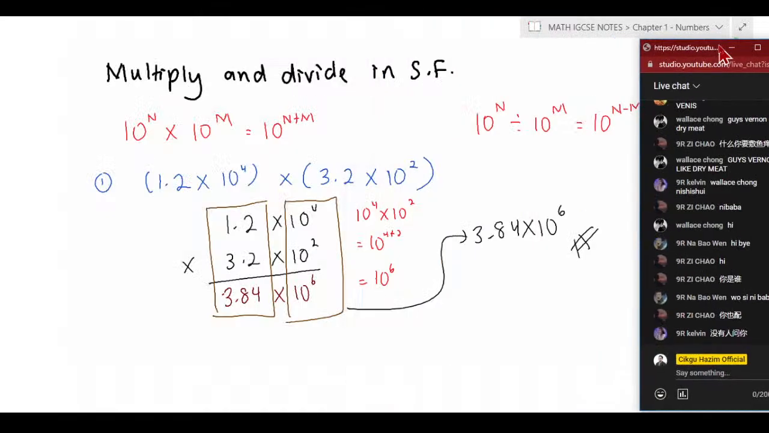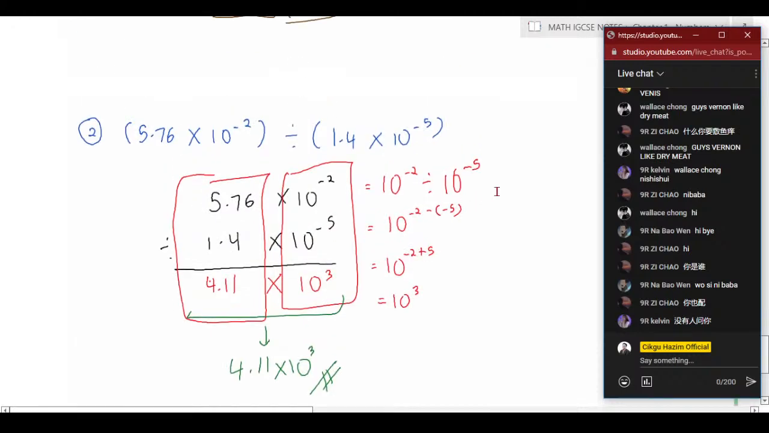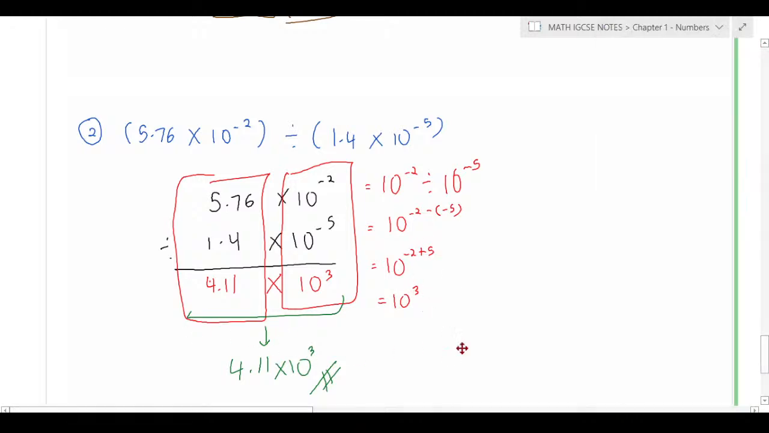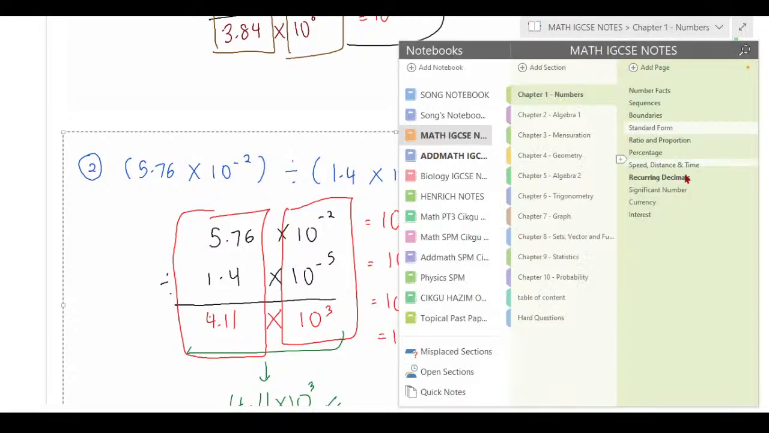Okay, then for divide, the same thing, nothing much. But for the powers, if it's divide, you're going to subtract. For example, 10 to the power negative 2 divided by 10 to the power negative 5. So it's going to be 10 to the power negative 2 minus negative 5. And negative minus means negative becomes positive. That's why it's going to be 10 to the power of negative 2 plus 5, which is 3. That's your answer. And make sure you don't forget to bring your calculator.